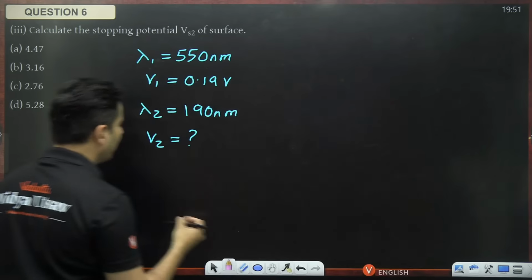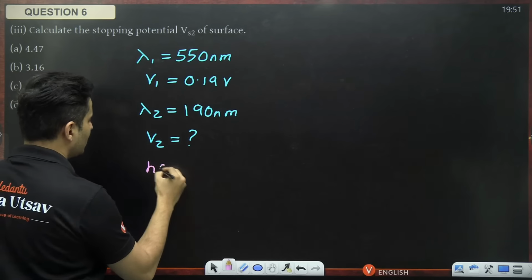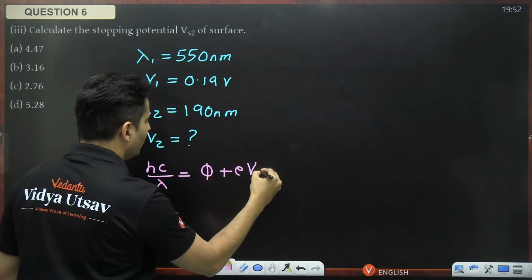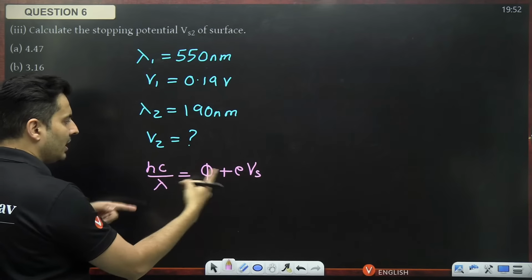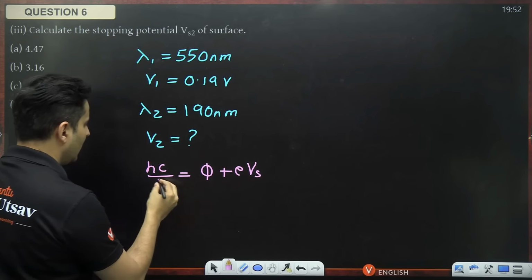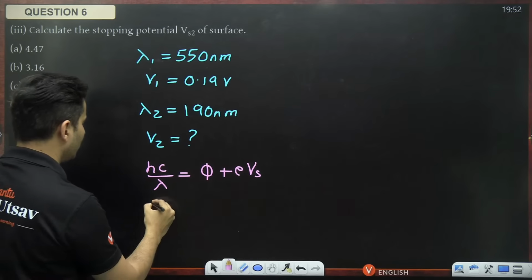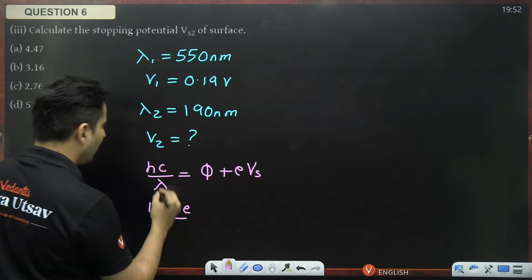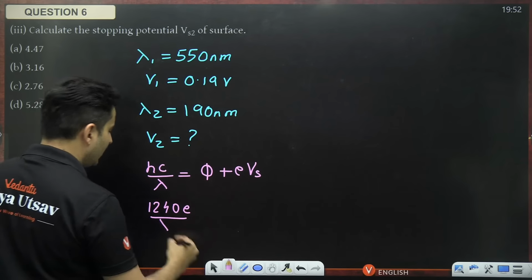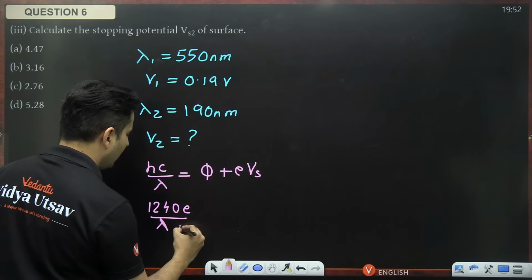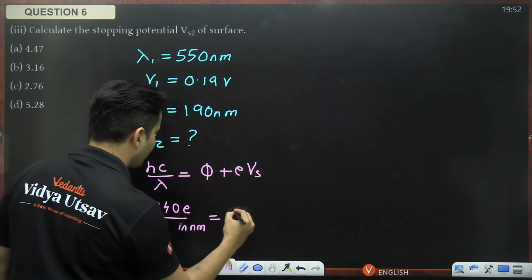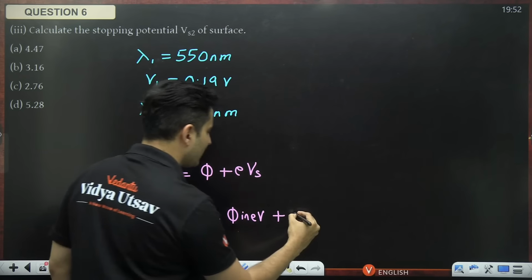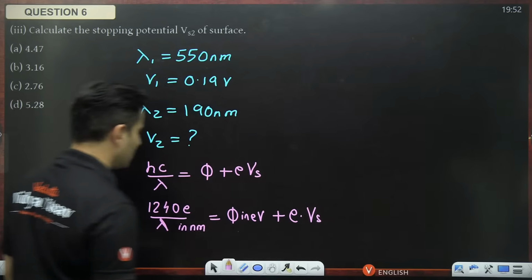So the photoelectric equation is hc by lambda is work function plus e times stopping potential. If you want, you can put hc as 1240 electron volt nanometer, with wavelength in nanometers.